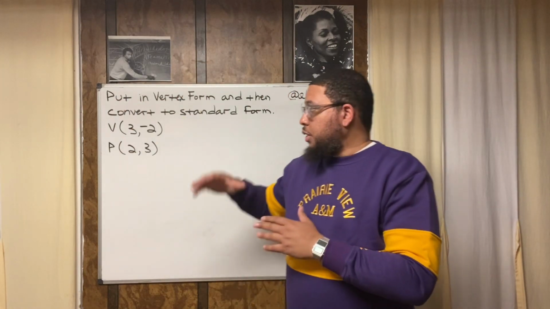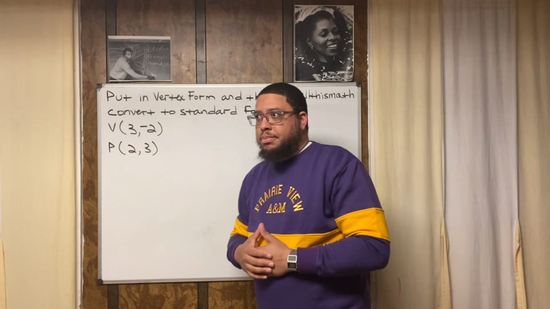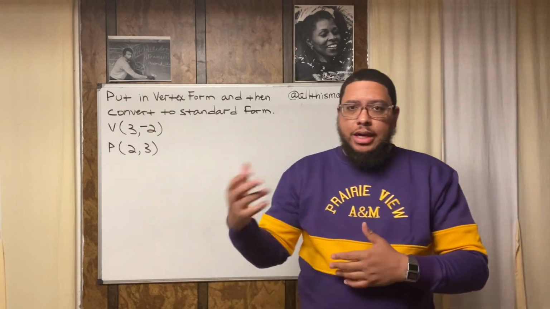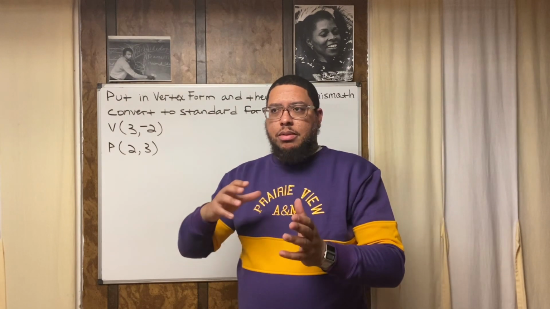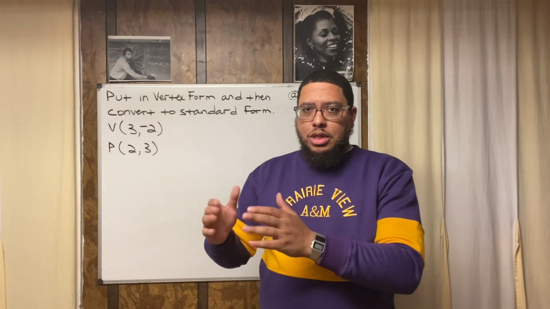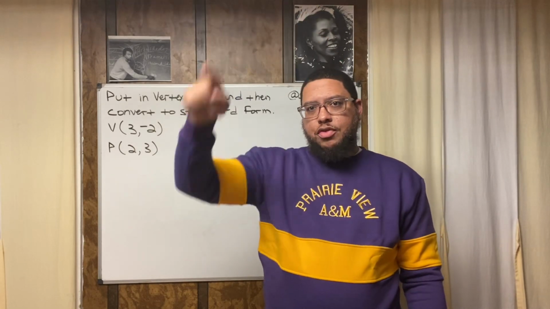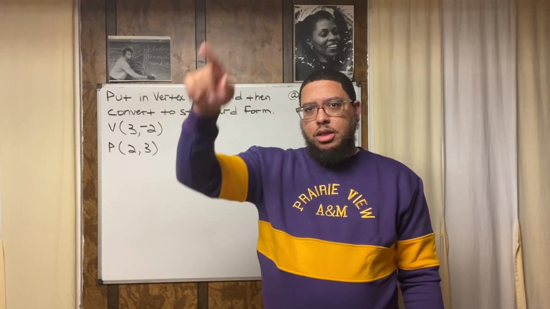But the ones we're going to deal with right now are written in terms of X. So the ones that are in terms of X, meaning you've got your X squared and your X together on one side of the equal sign, they're going to be either upward facing or downward facing, kind of like a roller coaster.